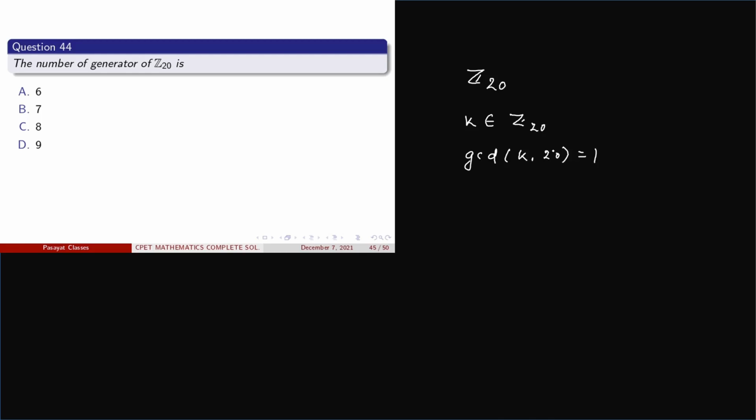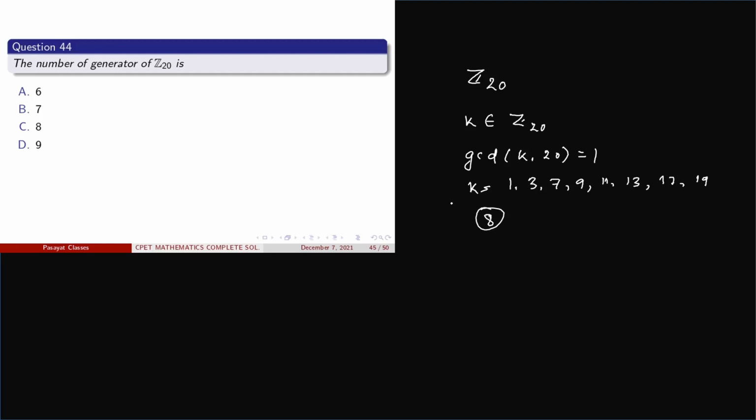So they are relatively prime. So here observe that the value of k must be 1, 3, 7, 9, 11, 13, 17 and 19. Clear? So how much is the quantity? 1, 2, 3, 4, 5, 6, 7, 8. So this one is 8.